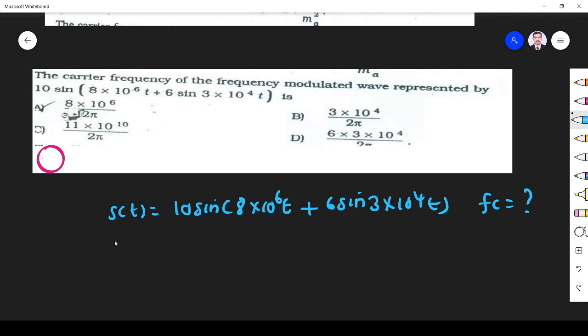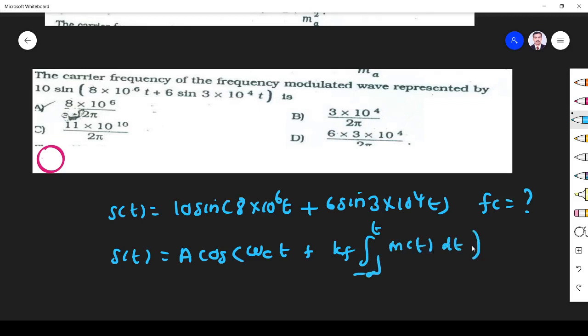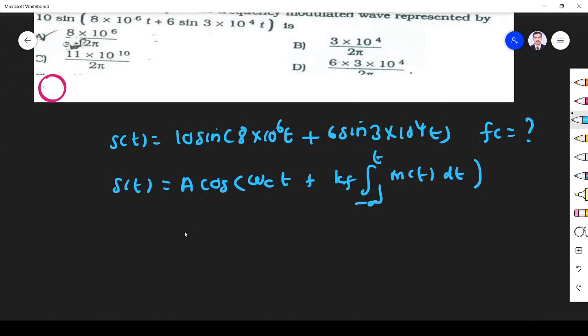So this FM equation they have given, compare it with the general FM equation, that is A cos of omega c t plus kf integral from minus infinity to t of m of t dt. So comparing equation 1 and 2, this indicates that omega c is equal to 8 into 10 power 6.